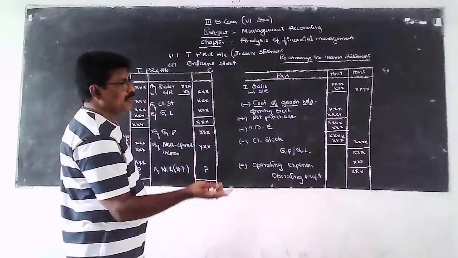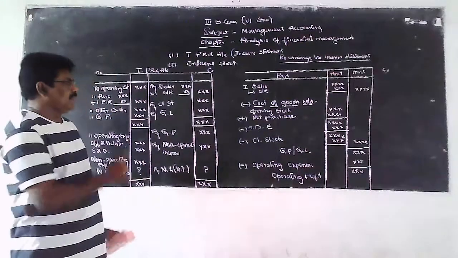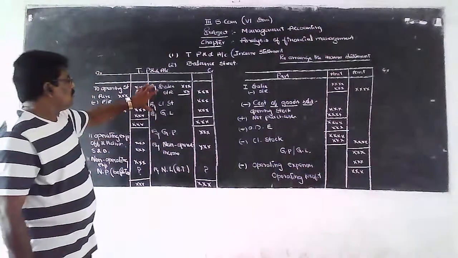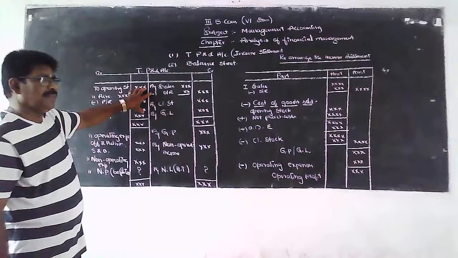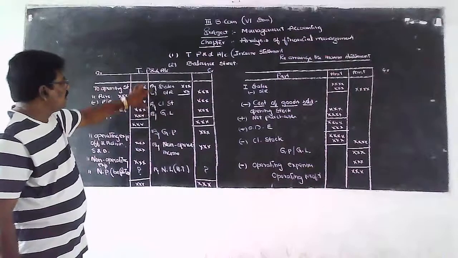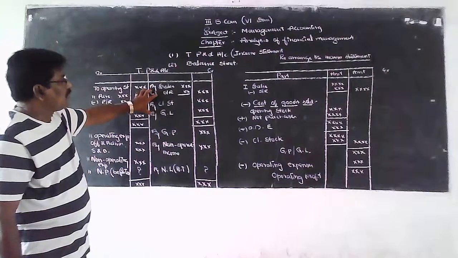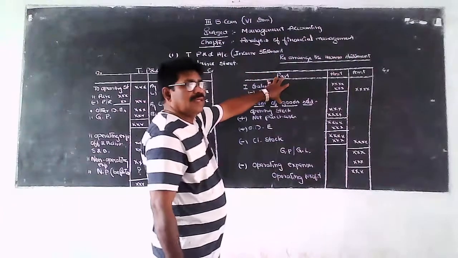So now, once again, I will explain so far. The trading and profit and loss account, which have been already prepared in previous classes, we should rearrange in a manner.